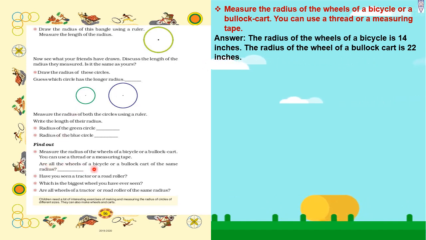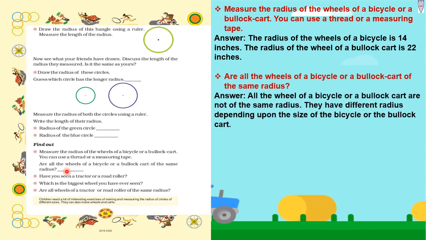Are all the wheels of a bicycle or a bullock cart of the same radius? All the wheels of a bicycle or a bullock cart are not of the same radius. They have different radii depending upon the size of the bicycle or the bullock cart. So it will depend on the size of the wheel.